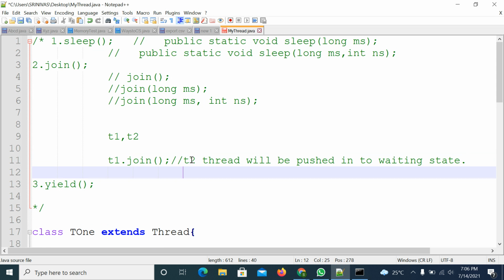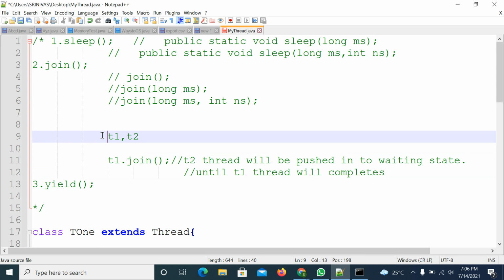Until T1 is completing. See, try to understand. So you have two threads. Both threads are the same priority or more priority, no problem. Don't consider the priority also. Priority will not come into the picture. So two threads are there.